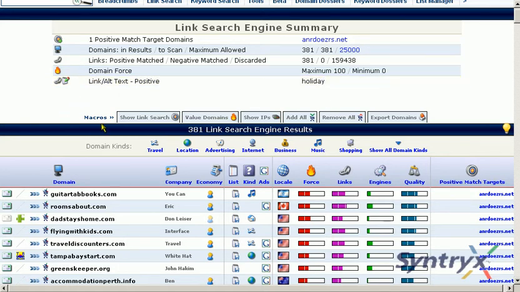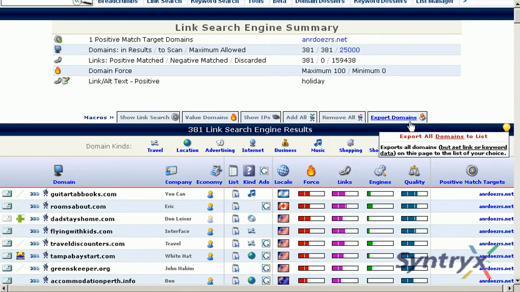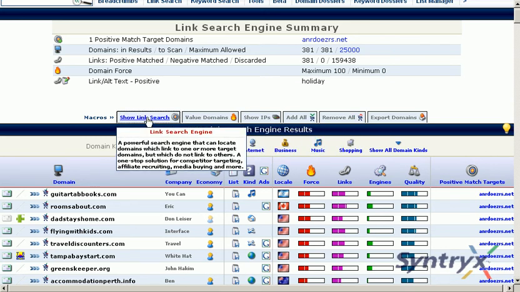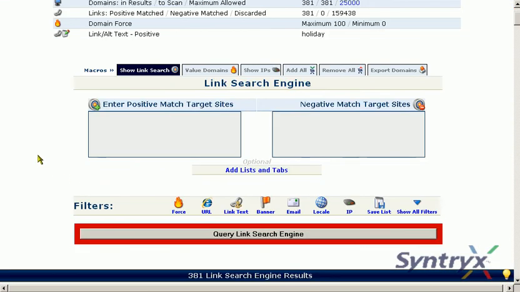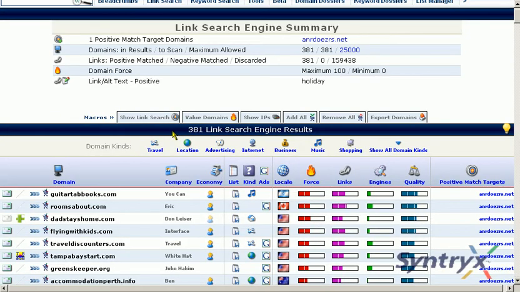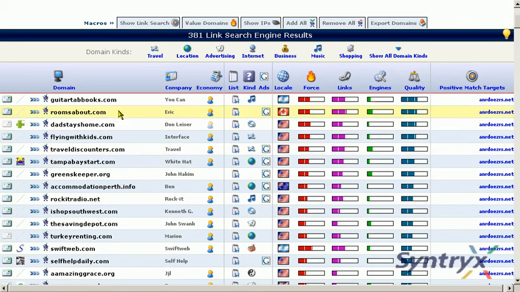Now also note that we have macros that you can run on these domains in this report, and I encourage you to explore these macros. One particularly helpful one is show the link search engine, when you can just jump right into the link search engine. And below the macros we have the number of results and the different kinds of domains that we found in the results. And then we will show you the publishers here on the left.